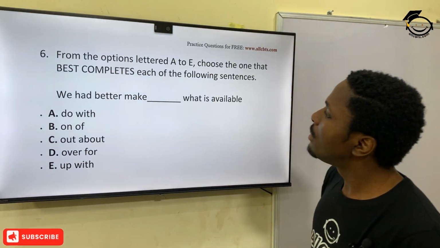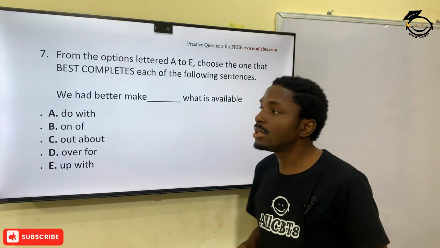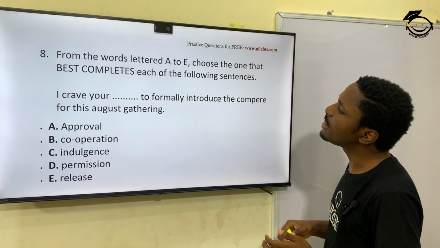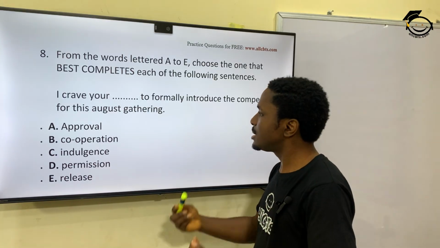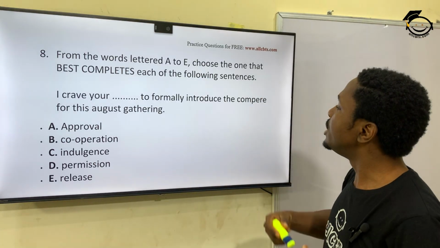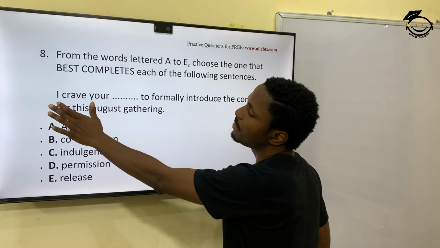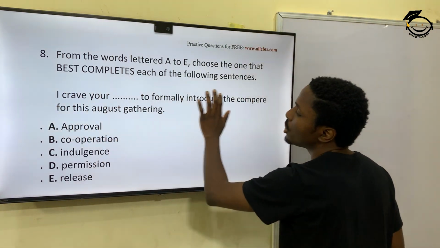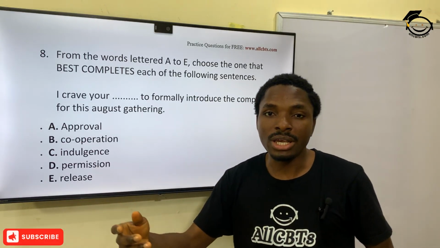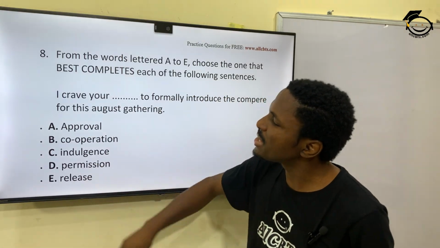Question 7. From the options letter A to E, choose the one that best completes. Okay, same thing. Question 8 now. From the words letter A to D, choose the one that best completes each of the following sentences. I crave your dash to formally introduce the compere for this August gathering. Now, from this introduction, you can deduce that this is a formal presentation. Okay, a person is trying to present something in a formal setting. So which of these options is appropriate?